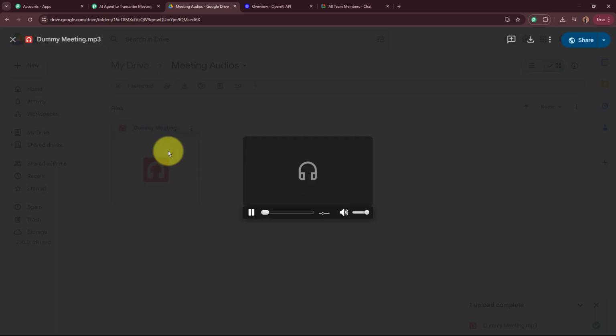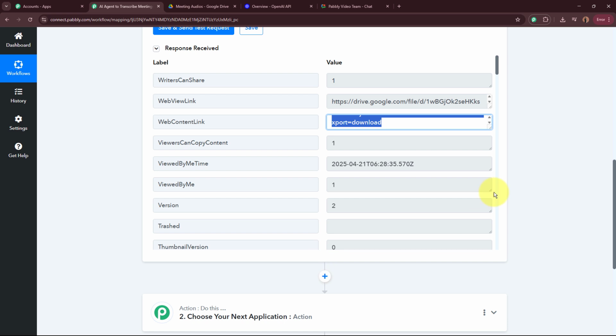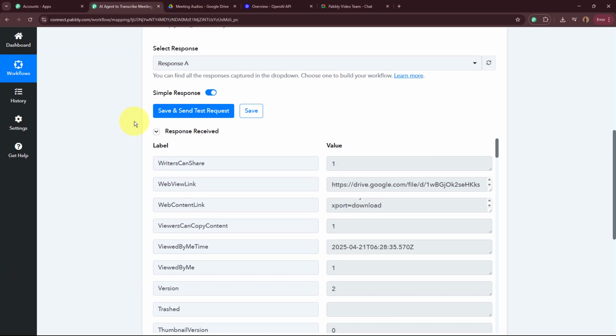If I'm going to open this file right over here, now on the top right corner of this file, it says public on the web, anyone on the internet with the link can open. So now this file is shareable with everyone, okay? In the response over here in our workflow, we have captured the response of the restricted accessed file. So now we need to capture the response of the file which is accessible to everyone. For that, click on the Save and Send Test Request button again right here. As soon as I'm going to do that, the response B is now captured.